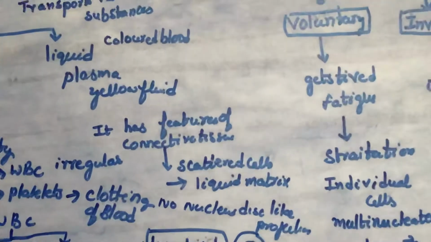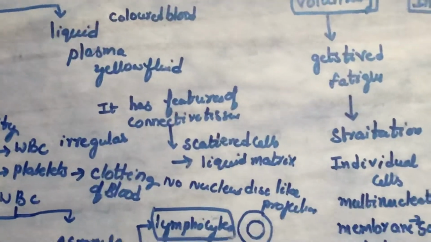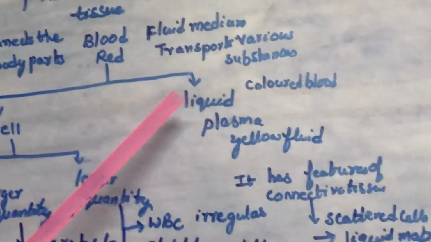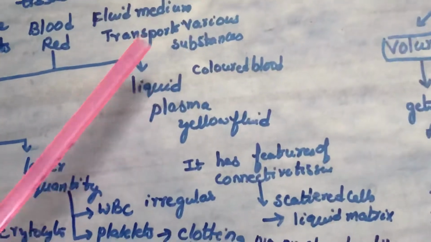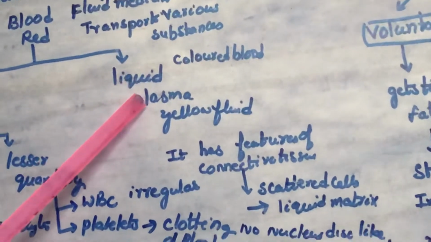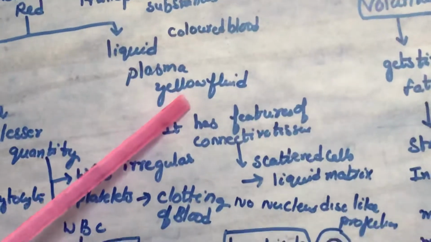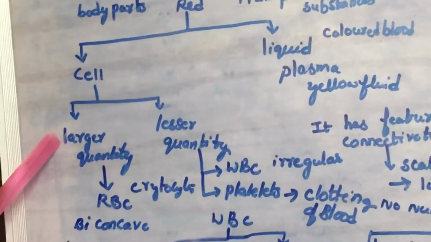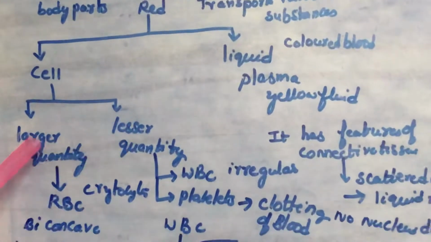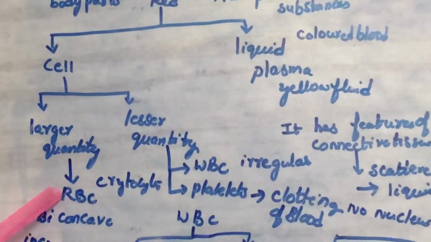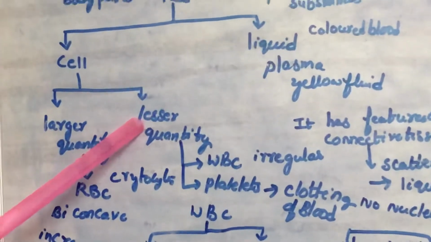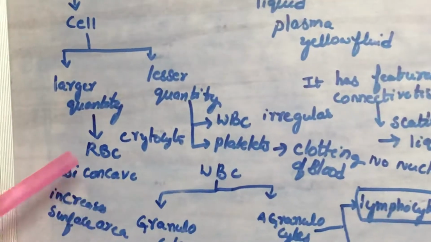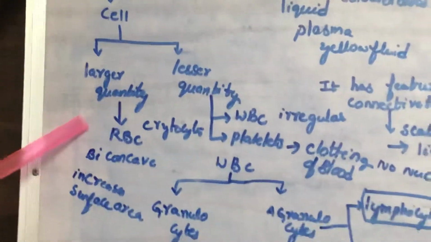There are different types of blood cells. Let us discuss. Blood is red in color, and blood has two parts, cells and liquid. The liquid is called plasma, and it is a yellow color fluid. Cells are of two types, those in large quantities and those in lesser quantities. Large quantity cells are RBC. Lesser quantity cells are WBC and platelets.